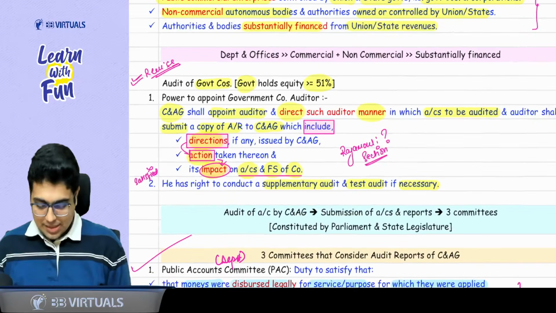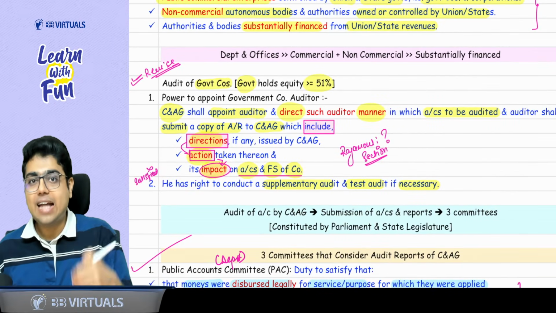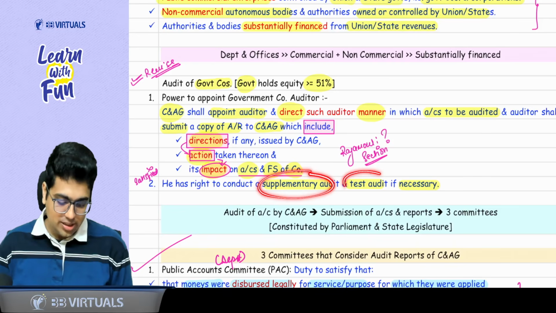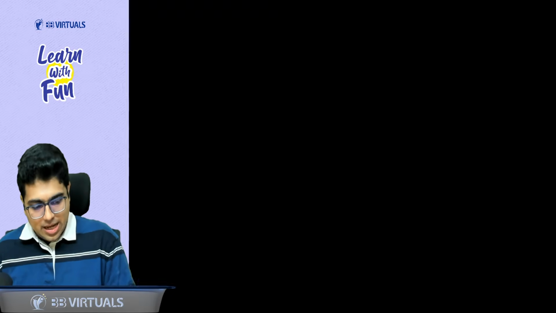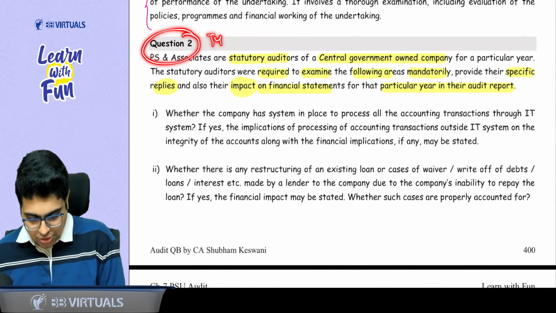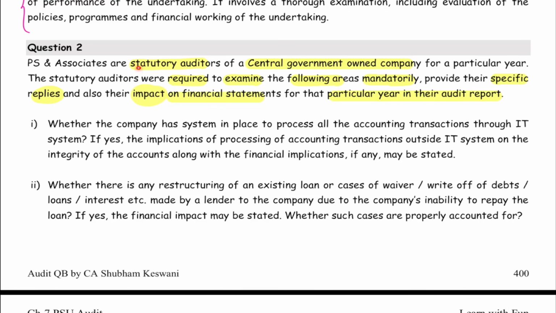If the CAG is not satisfied with this audit report, he can get an extra audit done. What is that extra audit called? Supplementary audit or test audit if it is necessary. Got it, sir. Again, on this concept, I think we have a question. Question number 2 of your test your understanding of study material. Let's revise this question. Statutory auditor of a central government owned company. Can I say it is a government company? Yes, sir.